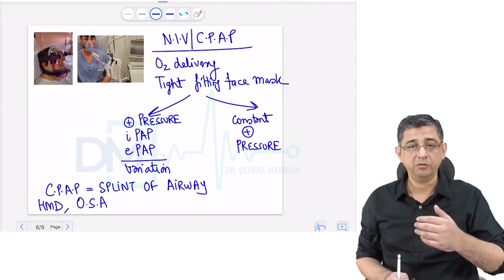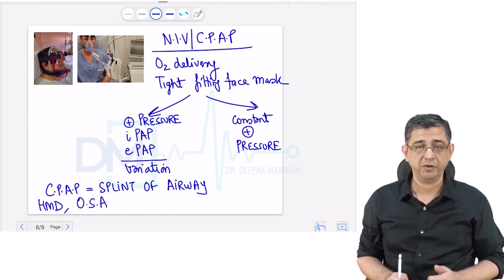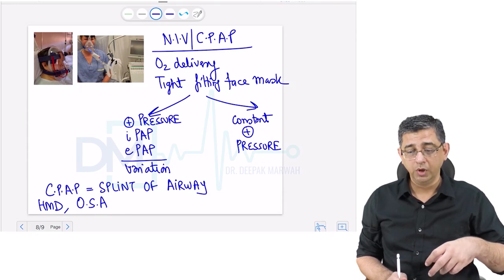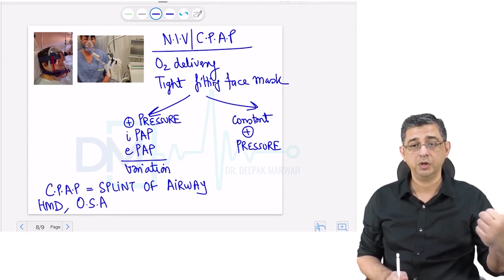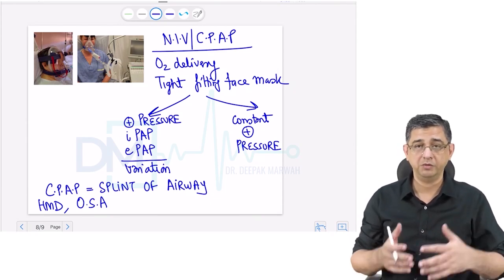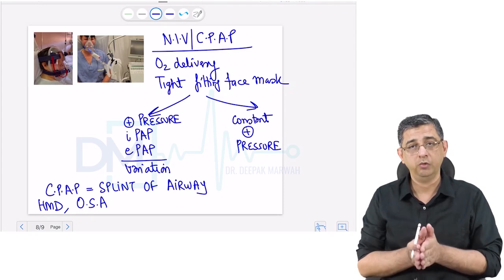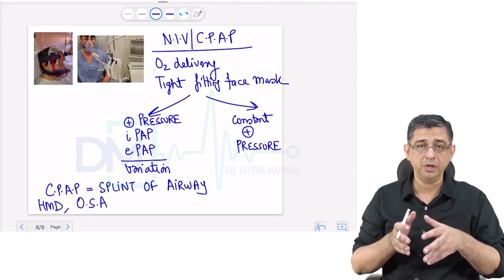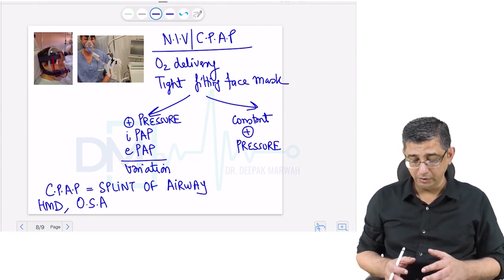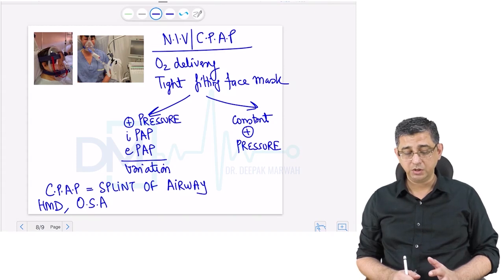Because these people have repeated obstruction of airway and repeated nocturnal awakenings, they never wake up fresh. In fact, these people will say that when I wake up in the morning, I am thinking, when will I go back to sleep again, because I have never woken up fresh. I just feel sleepy all the time. So for this person, where the airway is closing down many times in the night, I want to splint it open, so that at least air continuously goes in, irrespective of the phase of breathing, inspiration or expiration. So OSA is where we use a continuous positive airway pressure,